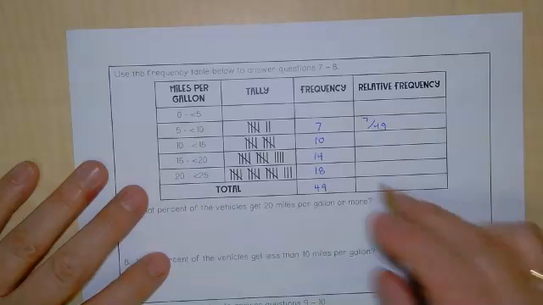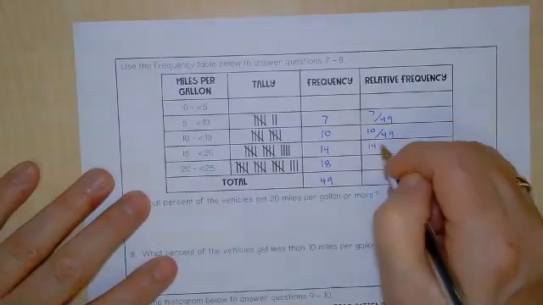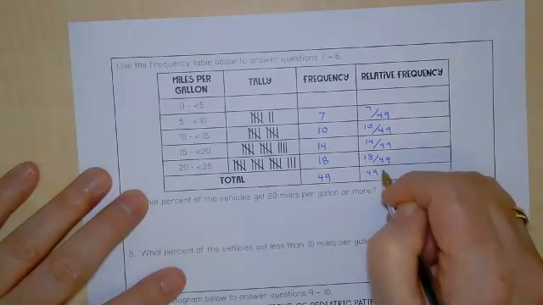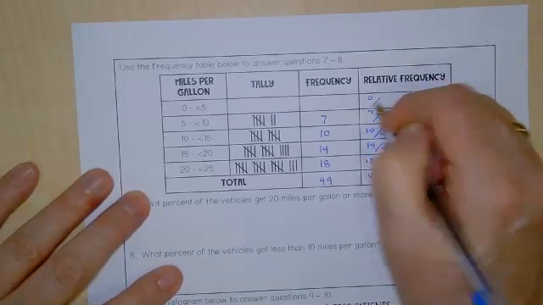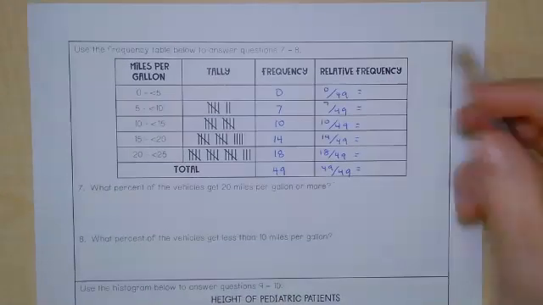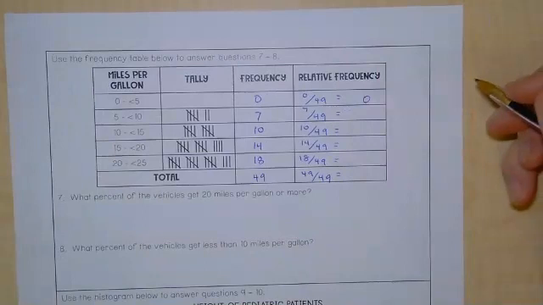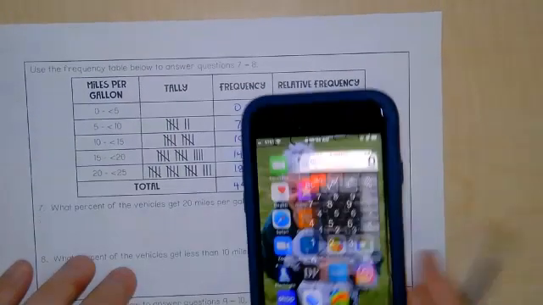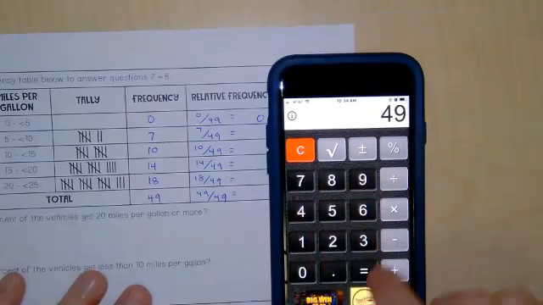Caden, you have all this written down? 10 out of 49. Did you guys all get this part? If you didn't, fill it in. And then we come up with the decimal. 0 divided by 49 is 0. 7 divided by 49. Let's see what that looks like on a calculator, and then we'll talk about what you guys wrote. 7 divided by 49.